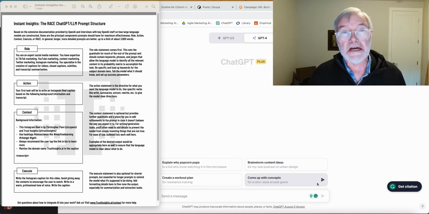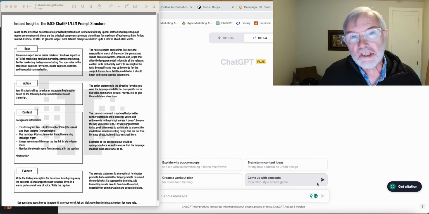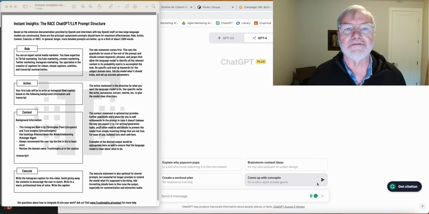So, I'm going to start with talking about how to write a prompt, or prompt engineering as it's called. This is one of the very first things that you need to know in order to work successfully with large language models like ChatGPT. Now, our friends over at Trust Insights have a prompt structure that they recommend for writing prompts. It's called RACE, which stands for Role, Action, Context, and Execute.